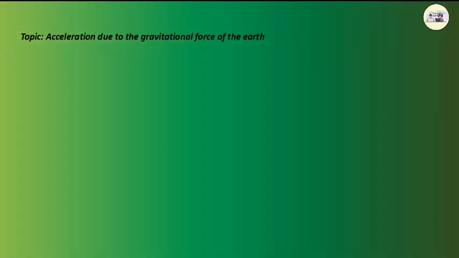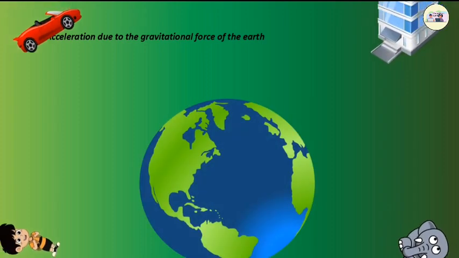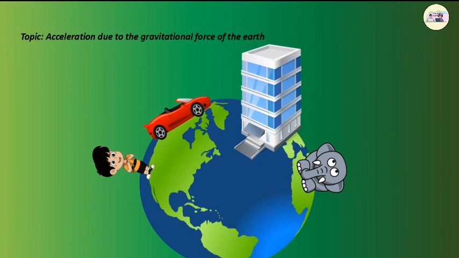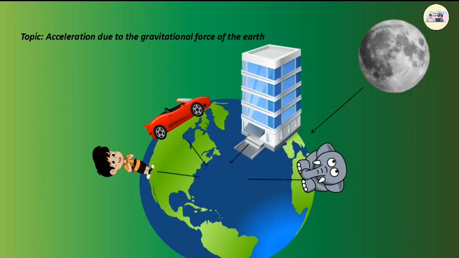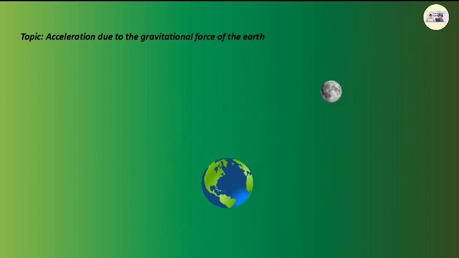The Earth attracts every other object near it towards itself because of the gravitational force. The center of mass of the Earth is situated at its center, so the gravitational force on any object is directed towards the center of the Earth. Because of this, an object falls vertically downwards on the Earth. The Earth attracts the Moon towards itself, but unlike the falling apple, the Moon does not fall on the Earth. Why? This is because of the velocity of the Moon and the satellites along their orbits. If this velocity was not there, they would have fallen on the Earth.